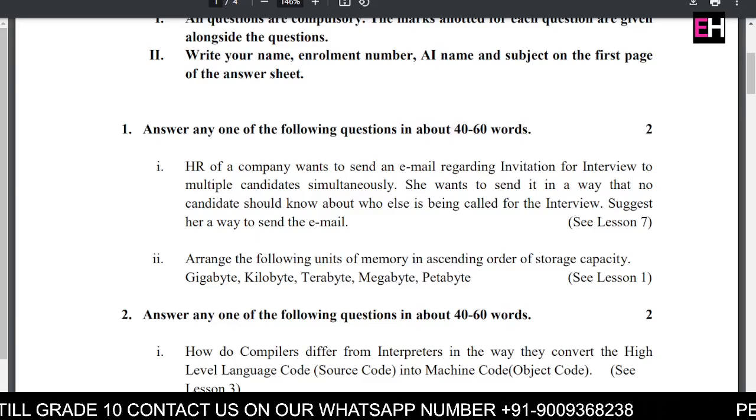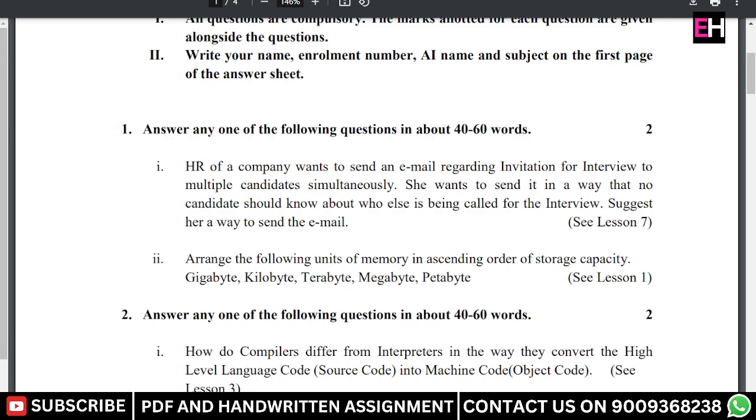In this video, we are discussing the assignment of computer science.